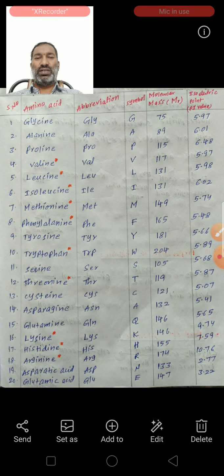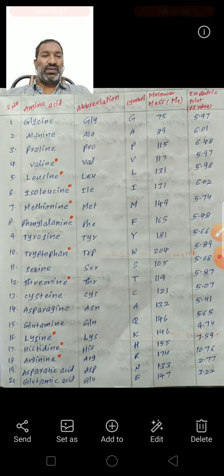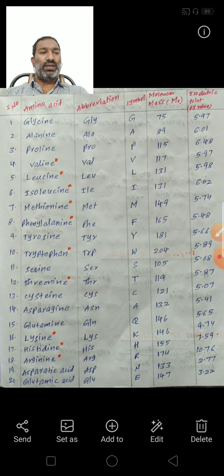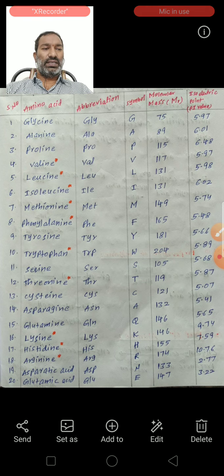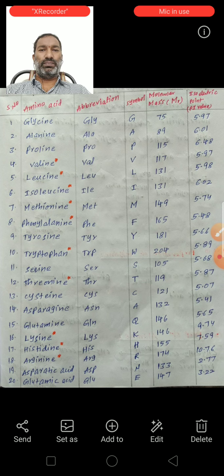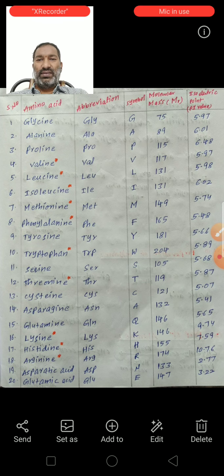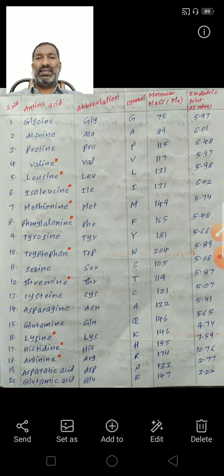You see, a total of 20 amino acids are there. Here we can see the amino acids, their abbreviation and symbol, molecular mass, and isoelectric point, that is the pI value. Pi value means isoelectric point. Here 20 amino acids are there. So here glycine, abbreviation is GLY, and the symbol is G.